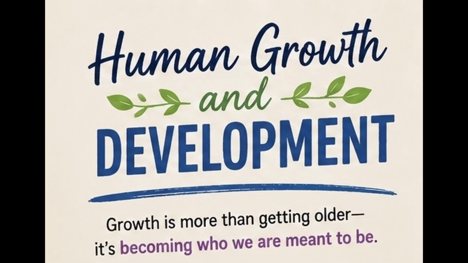Important details. 1. Characteristics of symbolic schemas. Use of symbols. A symbolic schema enables children to think about things that are not present. For instance, when a child talks about a pet that is not in the room or uses a block to represent a house, they're using symbols to convey meaning. Imaginative play. Children often engage in imaginative or pretend play, where they use symbols to create scenarios. For example, a child might pretend that a stick is a magic wand or that a cardboard box is a spaceship. This kind of play reflects their ability to use symbolic thinking.